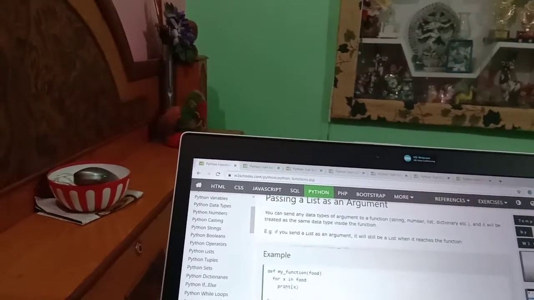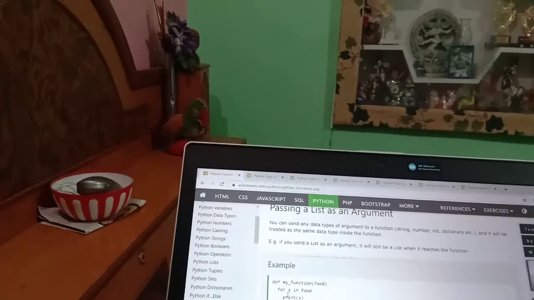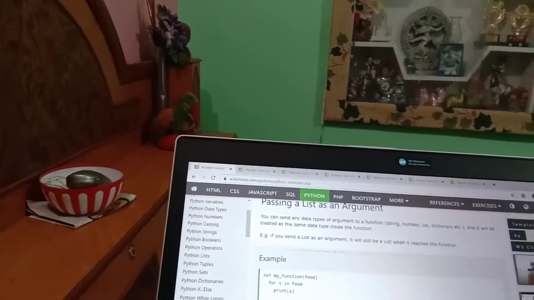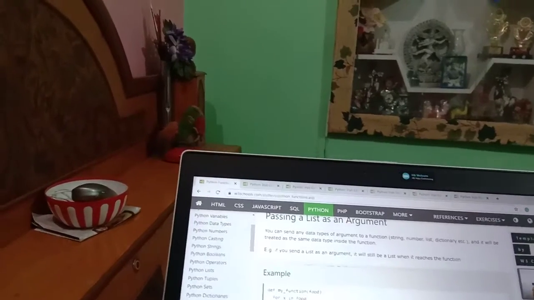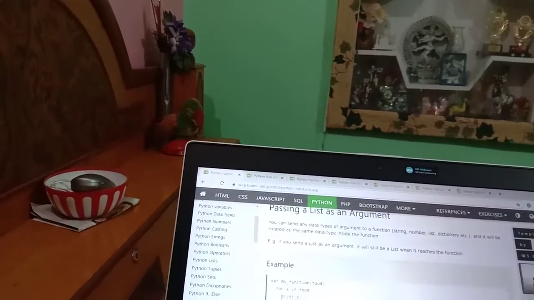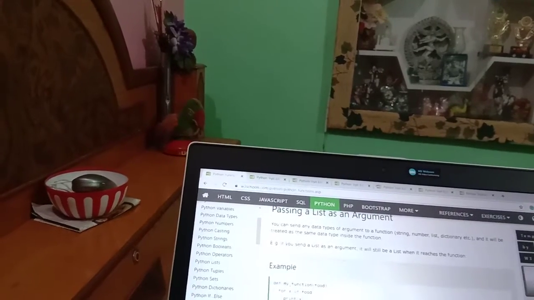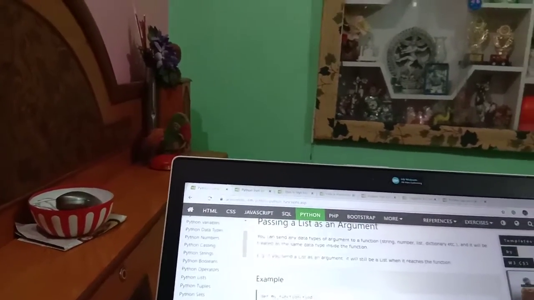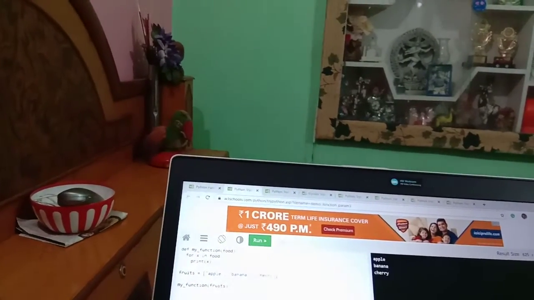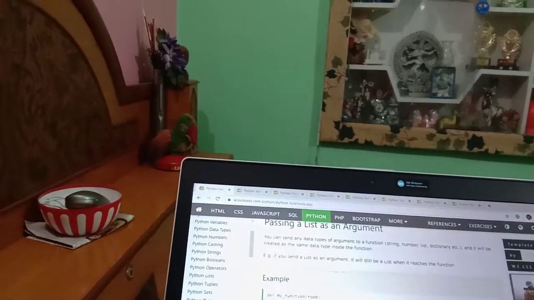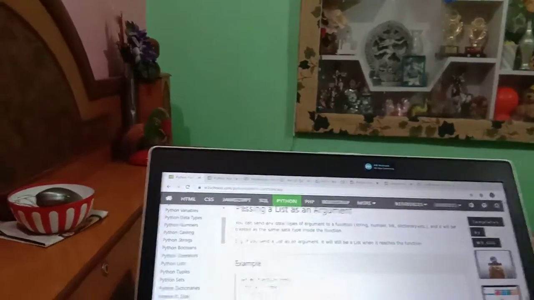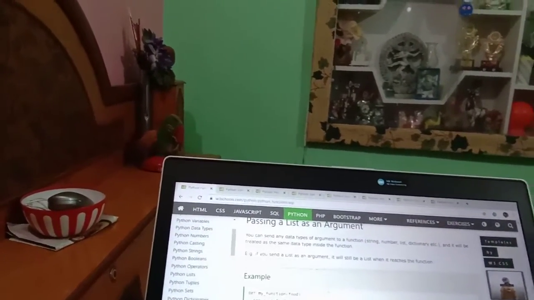Define my function food, and for x in food print x, and you are defining fruits equal to apple, banana, cherry. Then when you call my function and give the value fruits, you will get the values one by one: apple, banana and cherry. Okay. So in this way a list, dictionary or any data type may be an argument.